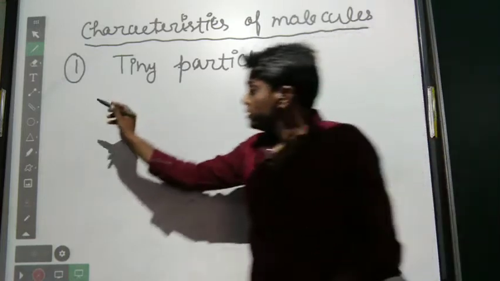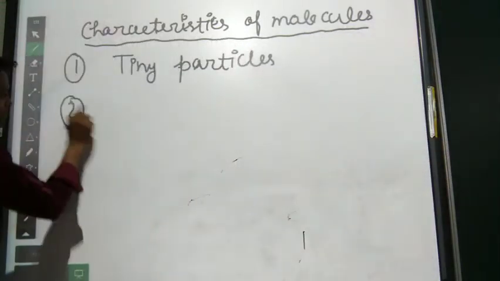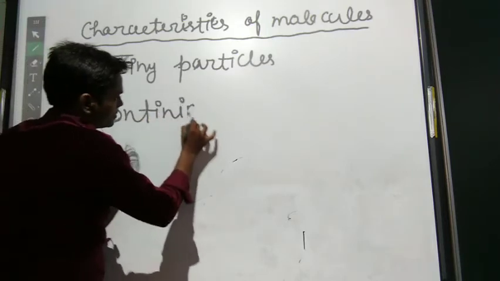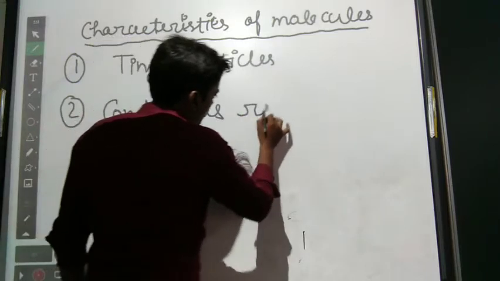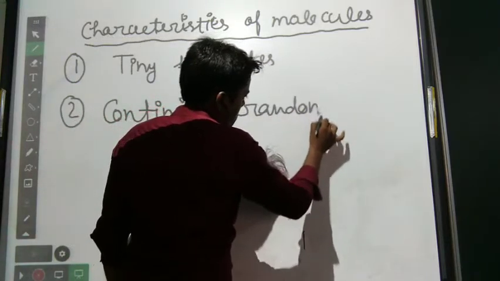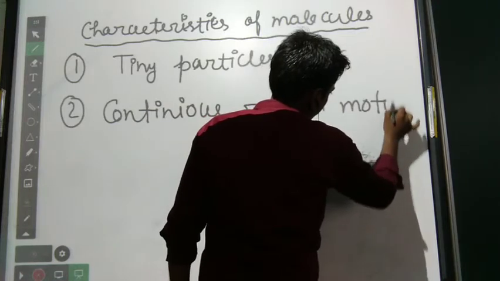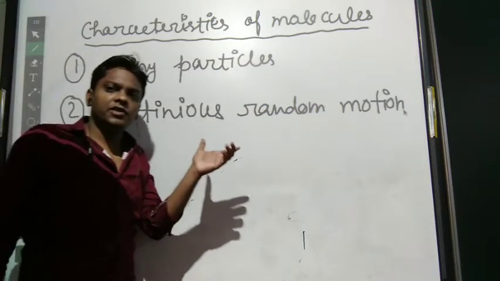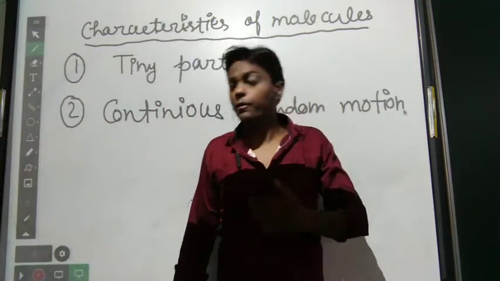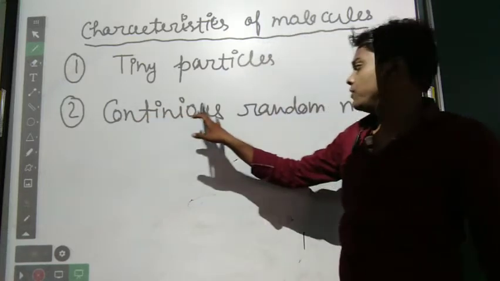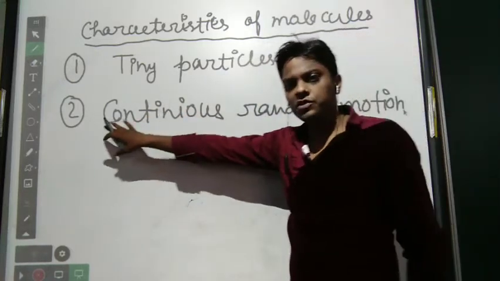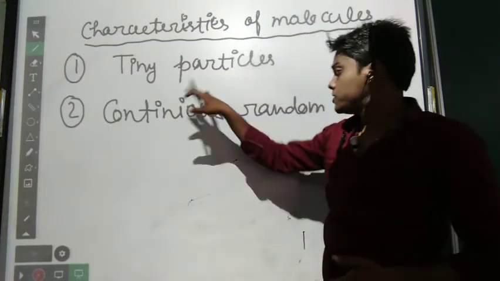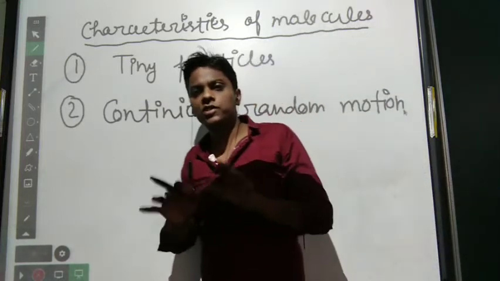Second is continuous random motion. In a matter, all the molecules are in continuous random motion. Continuous means without stop. Random means there is no fixed path.